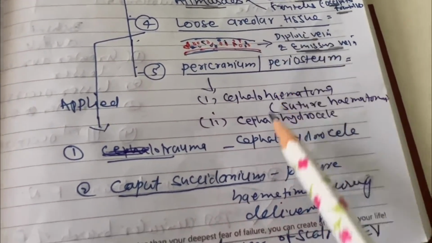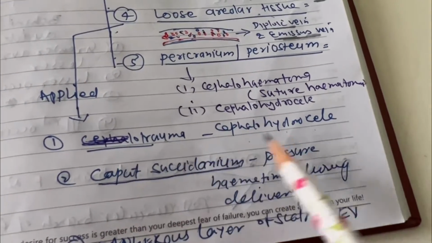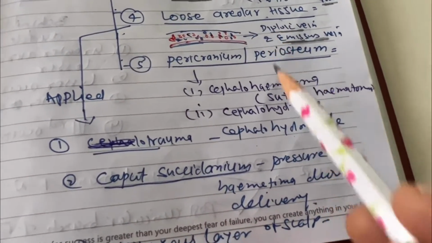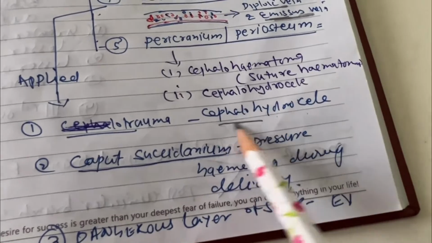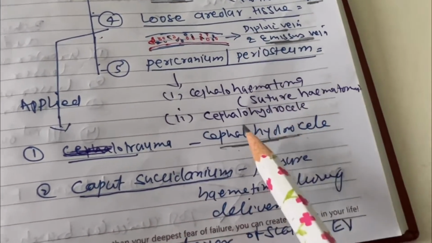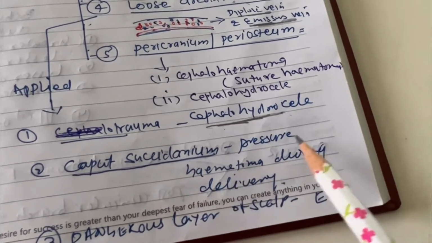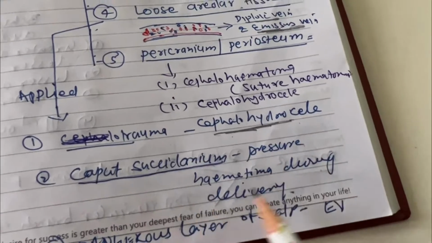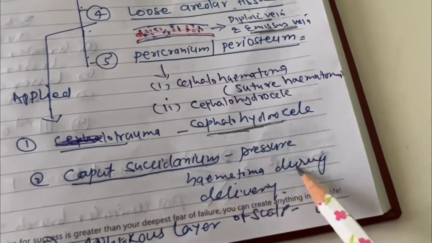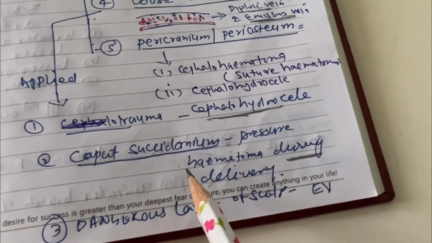In the fourth layer there is cephalohydrocele. Any trauma of this layer, because it communicates through veins to the CNS, may lead to CSF leak into this loose layer. This is called cephalohydrocele. Caput succedaneum, the pressure hematoma during delivery of a child, is also common in this loose areolar tissue.